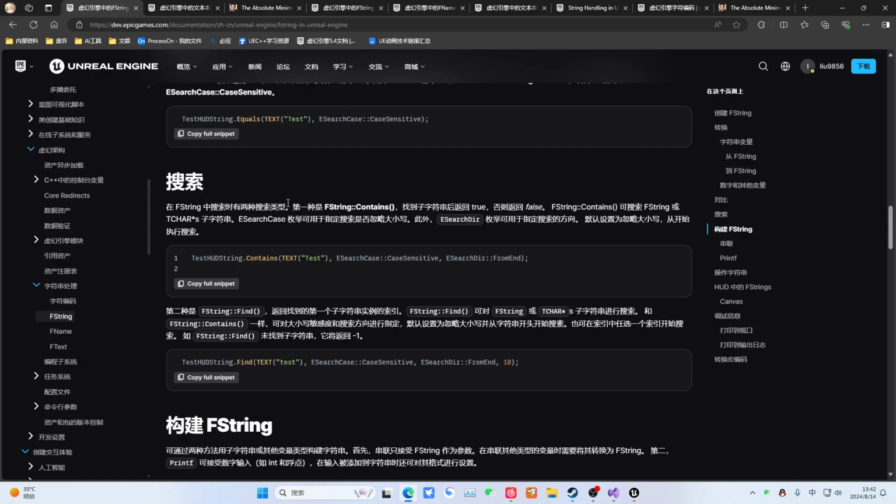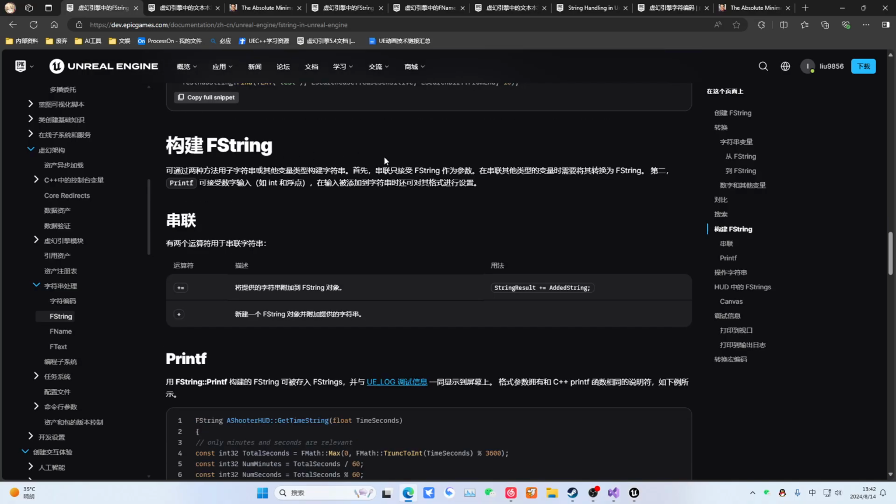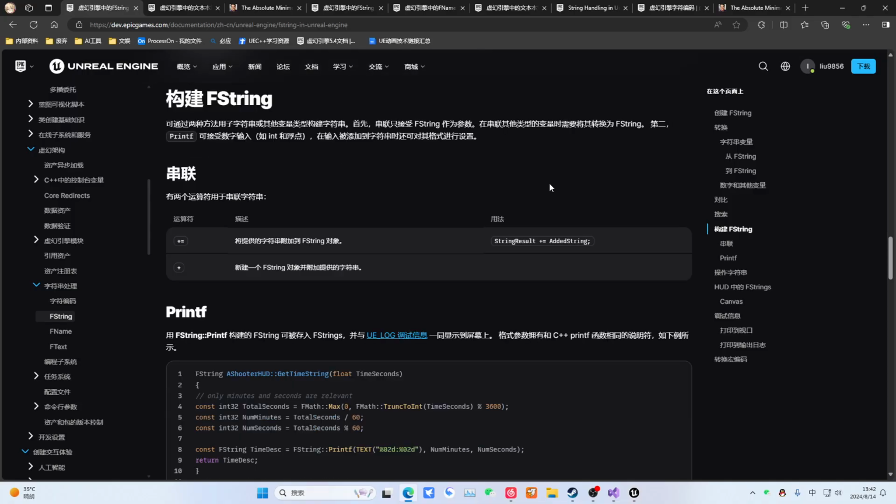Then this is a content check, that is to say whether this string can be found, and you can specify the search direction and whether to distinguish case, and then like this. You can also specify the direction and sensitivity, perform the assignment. Then you can make it a parameter or search from the specified index, from this Find. And this is constructed through concatenation. Actually, you can concatenate two strings together, and it returns a new string to you. Or you can directly append it to itself.